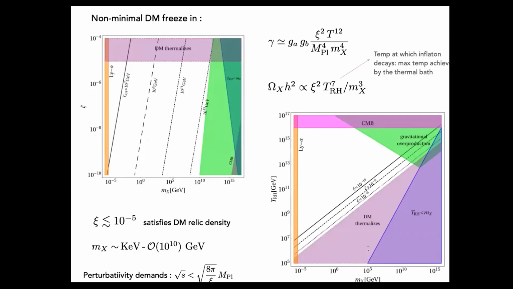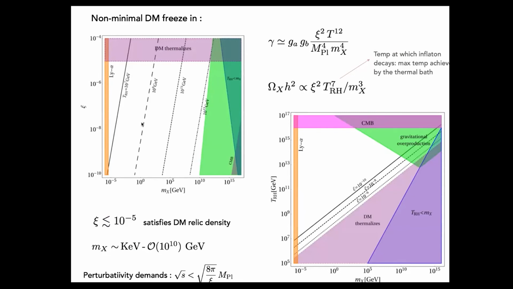Now I'm coming to the phenomenology of the dark matter freezing scenario. Again, I'm requesting that you please concentrate on this relic density to see how it is varying and depending on the parameters. Here, the relic density is basically depending on the non-minimal coupling, the reheating temperature after the inflaton decay, and the mass of the dark matter.